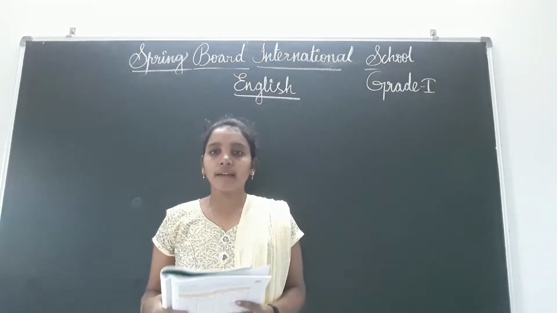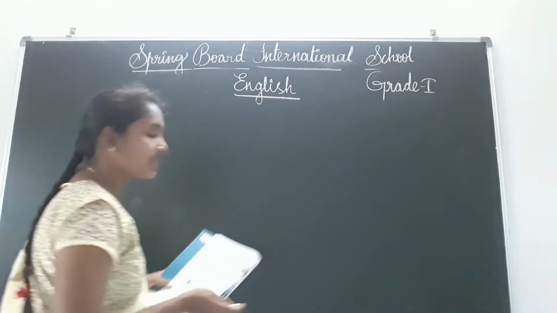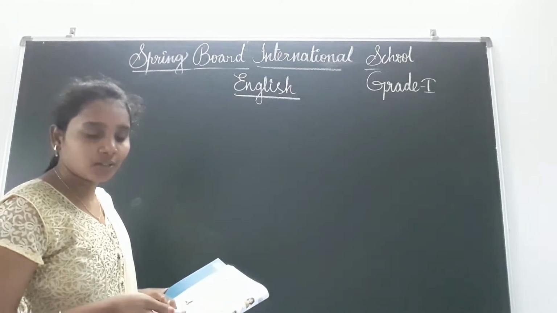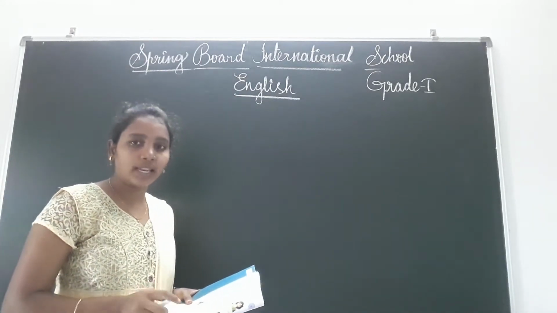That means what you have to do here, they have given 4 persons. What are those 4 persons? Tell me along with spelling also. Page number 28, everyone open it and tell me along with spellings.